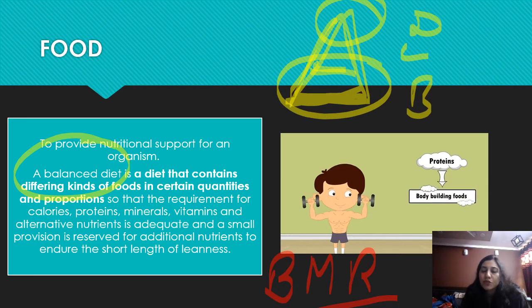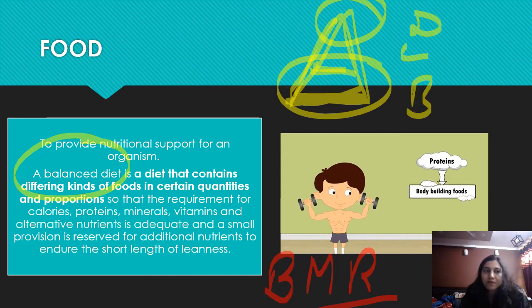See, if a person is doing heavy exercise, the person's basal metabolic rate is around 2500 to 5000 kilocalories per day, but a normal person has around 2600 kilocalories per day. So it depends on your exercise and on your routine as well.